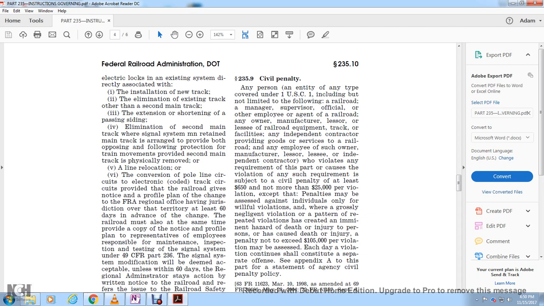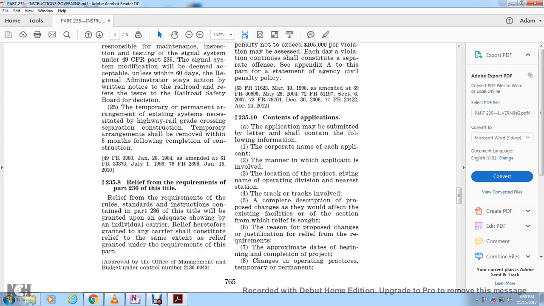is subject to a civil penalty of at least $650 but not more than $25,000 per violation, except that penalties may be assessed against individuals only for willful violations, and where a grossly negligent violation or a pattern of repeated violations has created an imminent hazard of death or injury, or has caused death or injury, a penalty not exceeding $105,000 per violation may be assessed. Each day a violation continues shall constitute a separate offense. See Appendix A to this part for a statement of agency civil penalty policy.